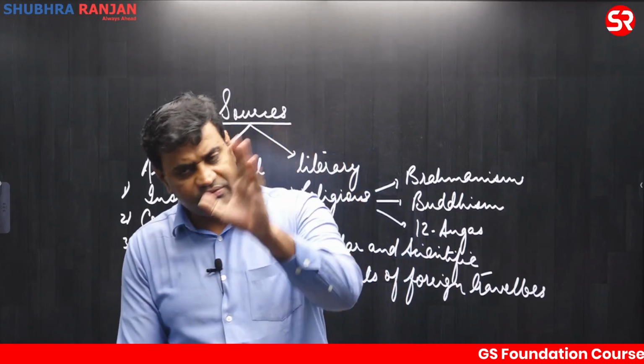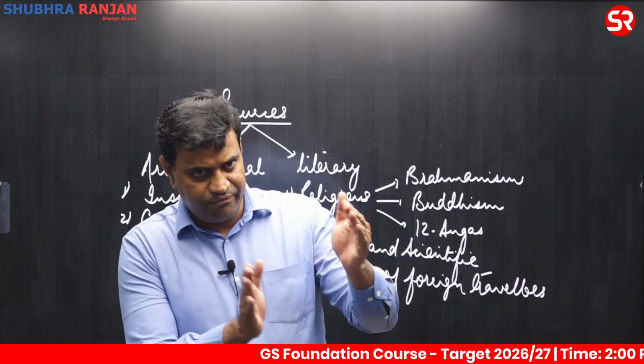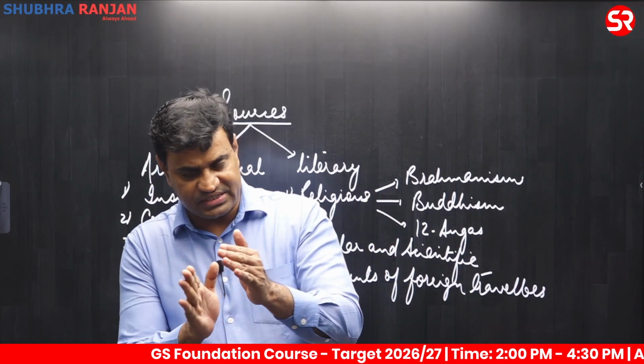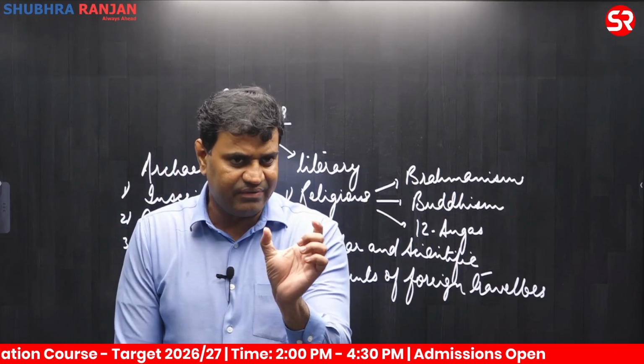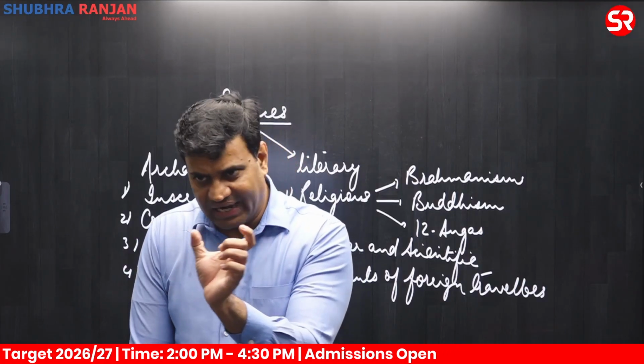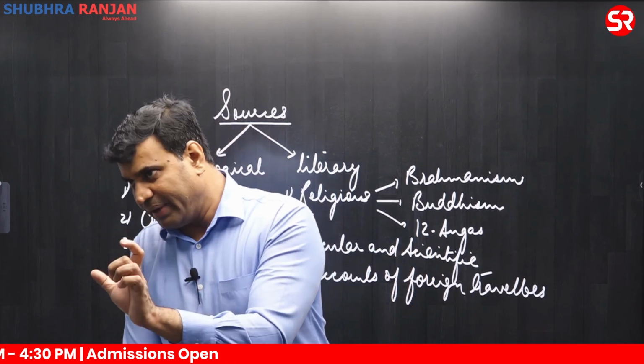And further half of the carbon will decompose in another 5568 years. If we keep on multiplying 5568 years with the amount of carbon left by calculating, we can arrive at the exact age of that human skeleton or animal skeleton. We can fix the time and chronology.